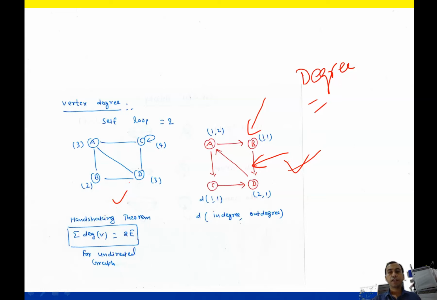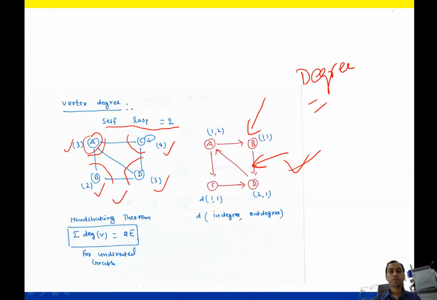So here we are writing A. For this node A, there are 3 connected nodes, so degree will be 3. Here there are 2 connected nodes and for the self loop 2, so we are writing 4. This is connected with 3 nodes, so 3. This is connected with 2 nodes, so we are writing 2. So this is the degree of a graph.